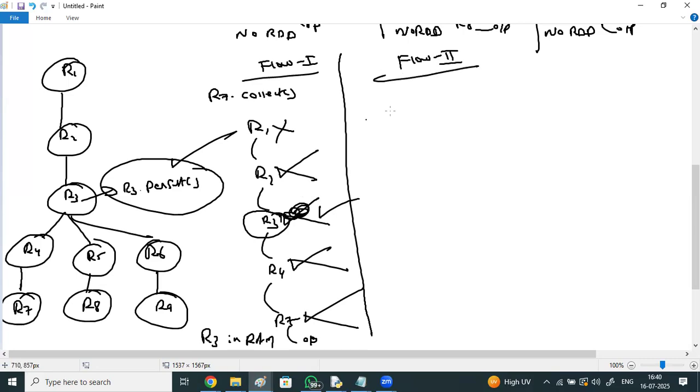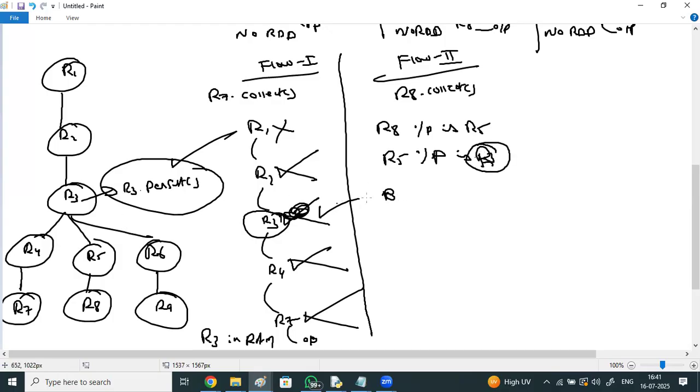Now execute the second flow. Flow 2 you execute. R8 dot collect, if you say, what happens? First it will check R8 input is, from where it has to start the flow, it will check. R5 input is R3. R3 available in the RAM.